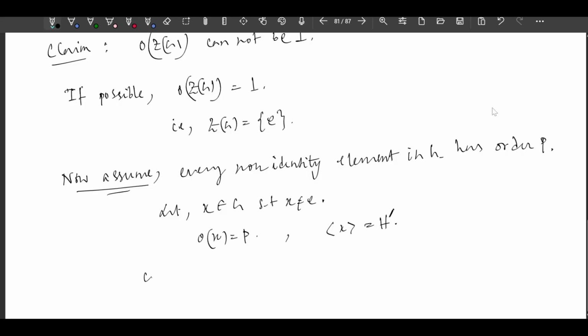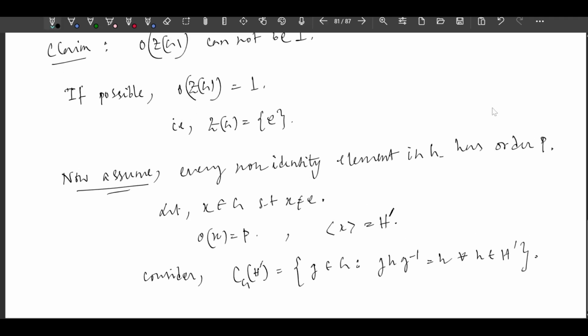Okay, now consider the centralizer of H' in G. That is the set of g belonging to G such that g h g inverse equals h for all h belonging to H'.